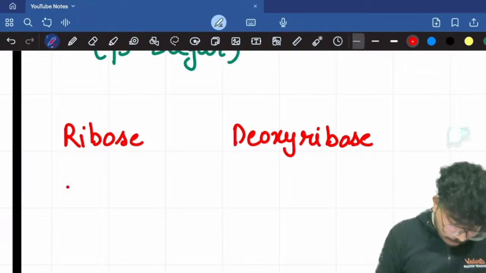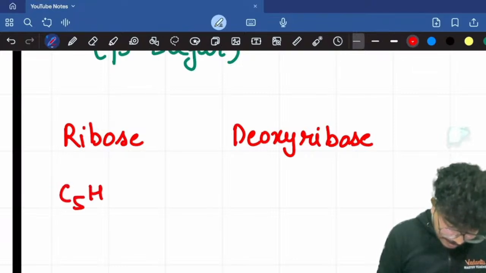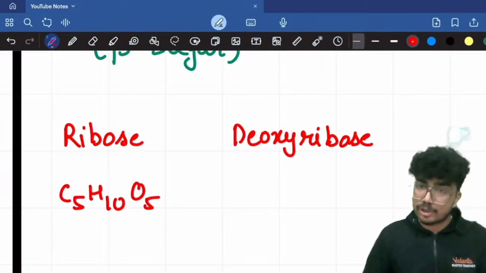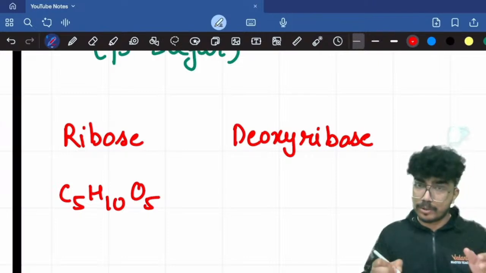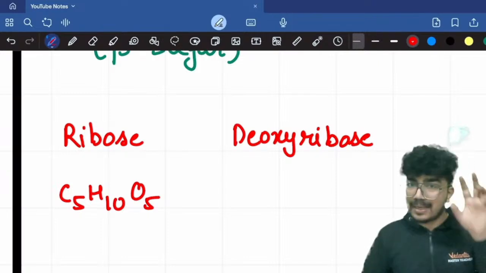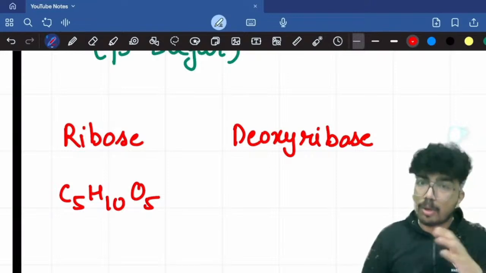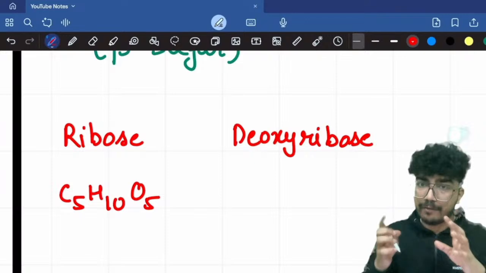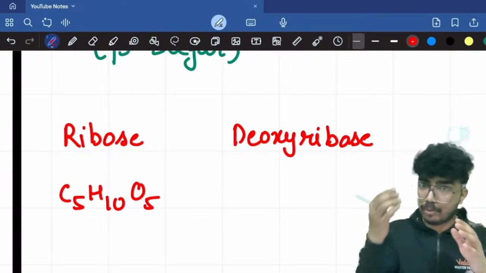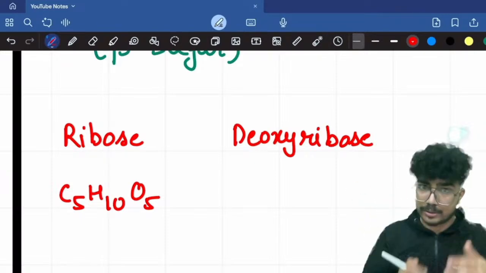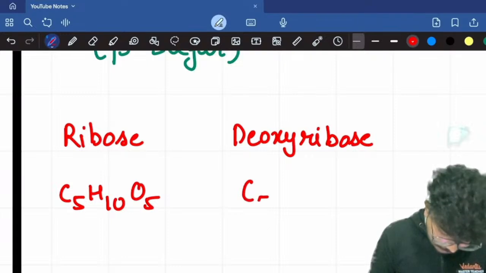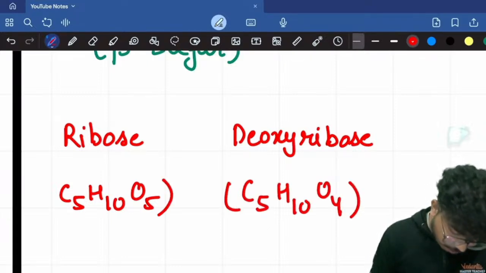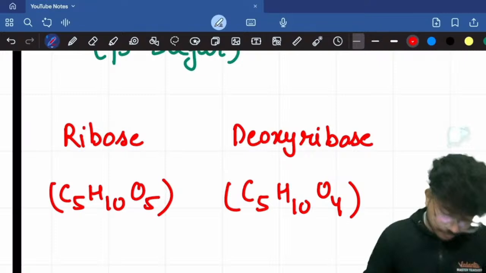The formula for ribose is C5H10O5, so CnH2nOn is the general formula for the monosaccharide. At carbon number 2 of ribose, deoxygenation happens, and that's why there is a loss of oxygen. You are left with 1 oxygen at carbon number 2 lost, so the formula will become C5H10O4. So this is the formula for deoxyribose.